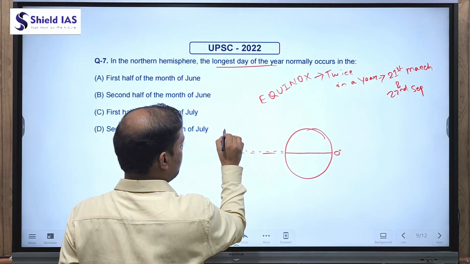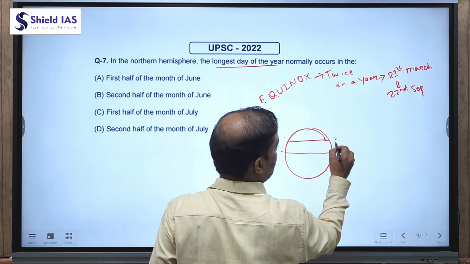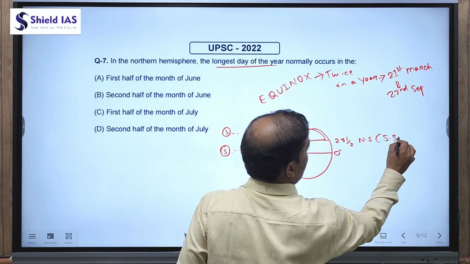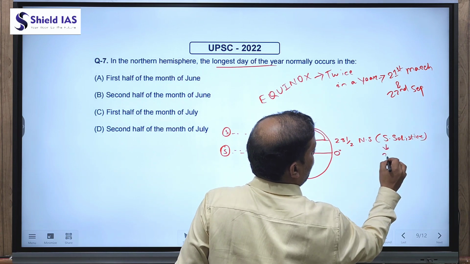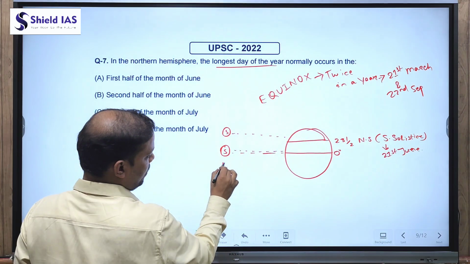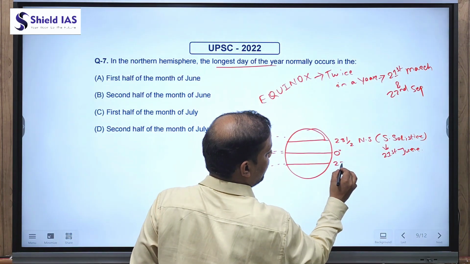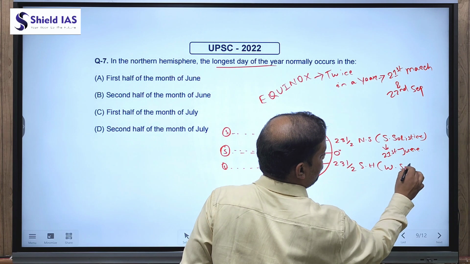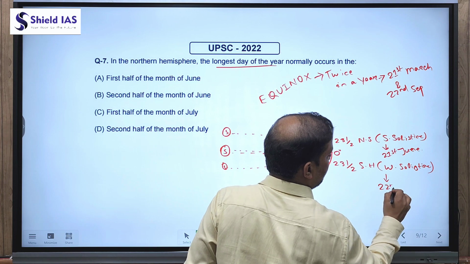And when the sun moves toward the northern hemisphere and is directly overhead at 23.5 degrees northern hemisphere, this is known as summer solstice, and the date is around 21st of June. And when the sun moves toward the southern hemisphere and is directly overhead at the Tropic of Capricorn, meaning 23.5 degrees southern hemisphere, this is known as winter solstice, and the date is around 22nd December.